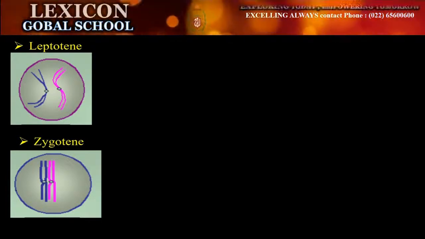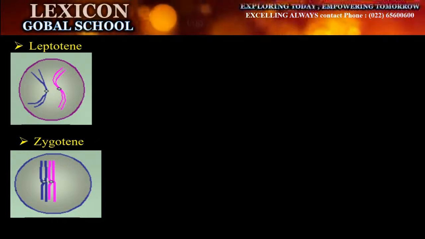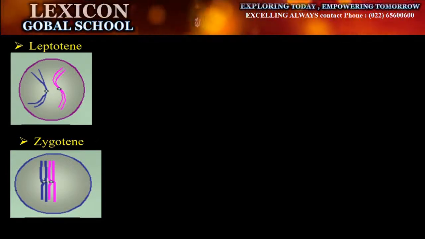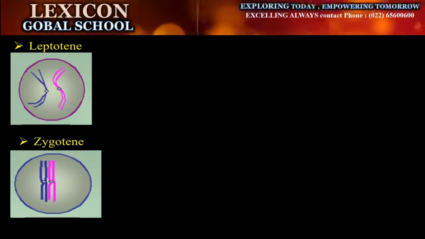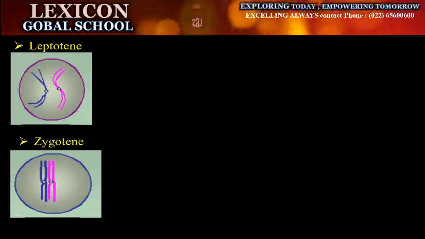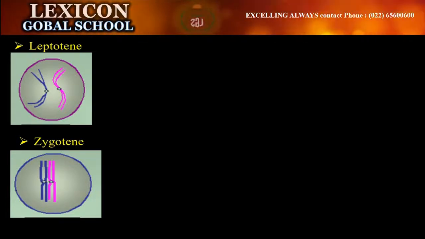The structure called synaptonemal complex develops to hold chromosomes in place during this pairing. Each chromosome's chromatid arm divides and forms structure like bivalent or tetrad. That means what is happening in zygotene, these chromosomes start pairing and stand close to one another.